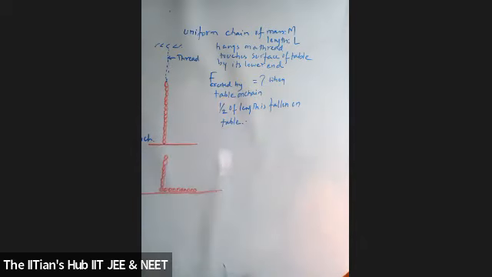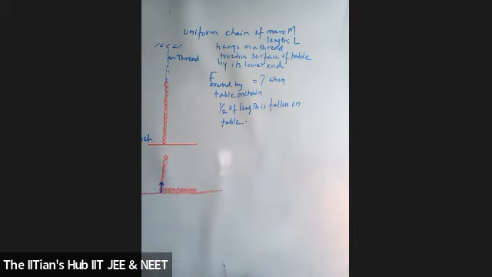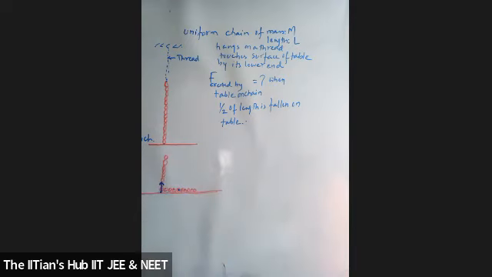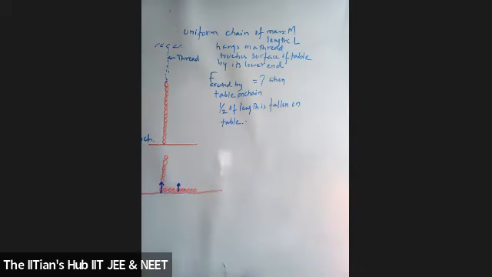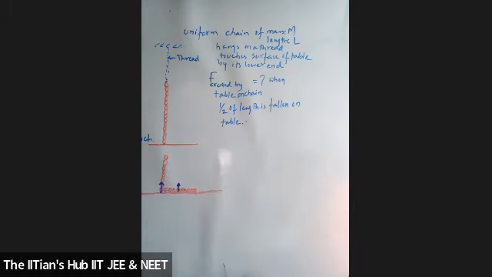Since we want the force exerted by the table on the chain, can I say it's actually the upthrust? The force exerted by the table onto the chain is created due to action and reaction. There is some force at this point for the hanging chain. Half of the length is hanging and half of the length is lying on the table, so there is a force exerted by the weight of the chain lying on it. There is an action and a reaction: the weight and the normal reaction force are equal in magnitude and opposite in direction.